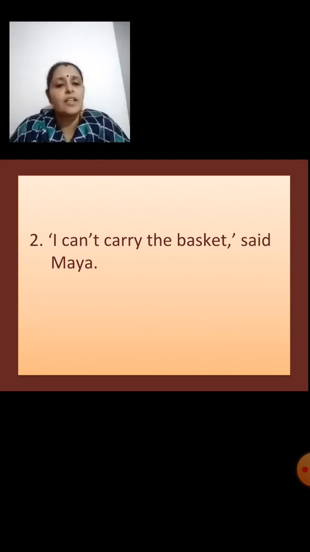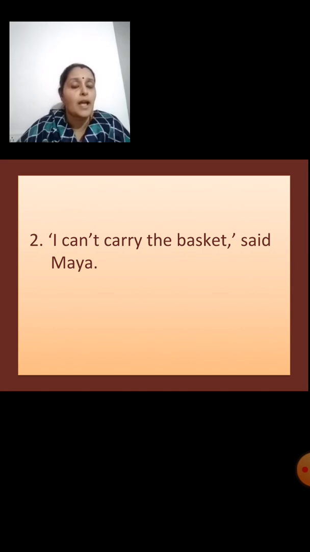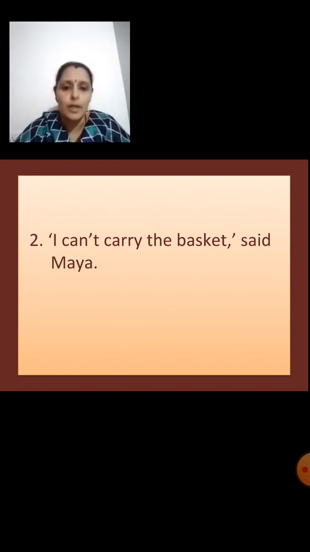Now let us see one more example. I can't carry the basket, said Maya. Again, it is a direct conversation in the present. Maya is saying, I can't carry the basket. So what does it mean? Maya wants to carry the basket, but she is not able to do it, maybe because the basket is too heavy, or maybe some other reason.